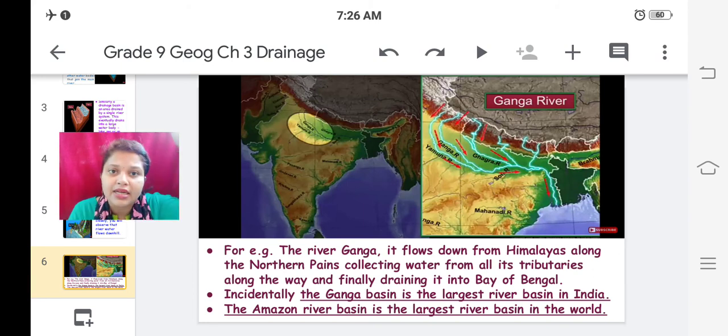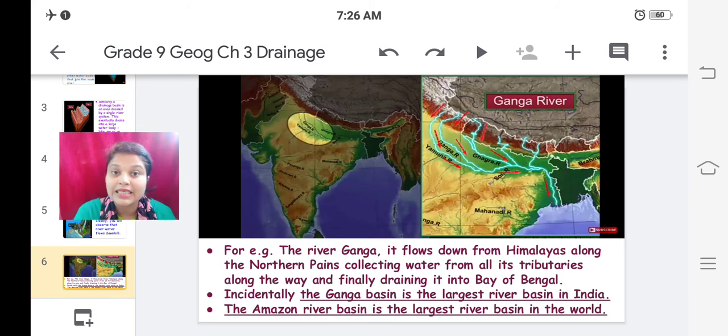So from there Ganga originates, then it comes down the hill through the northern plains, collecting water from all its tributaries. While flowing through the northern plains, it collects the water from its tributaries along the way, and finally it drains into the Bay of Bengal.